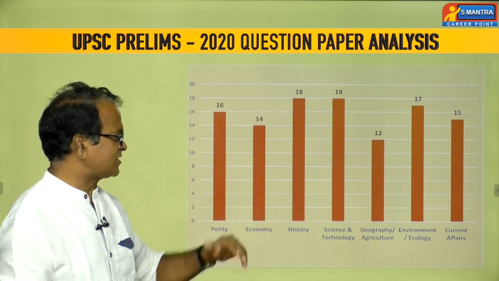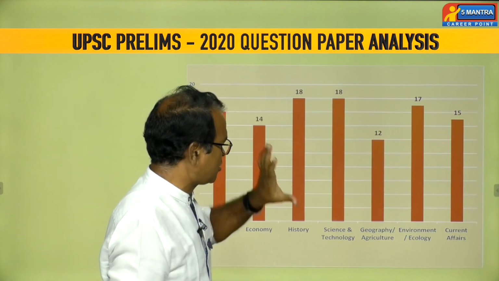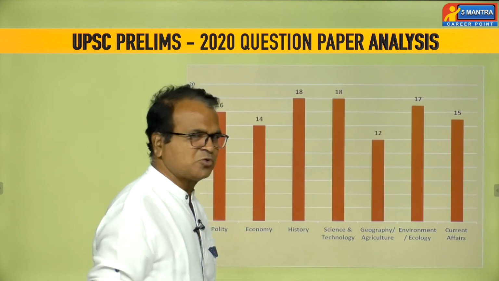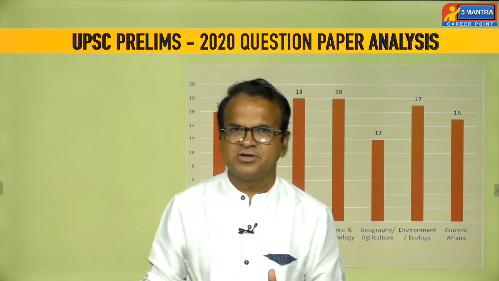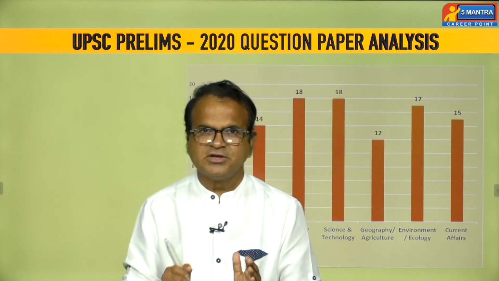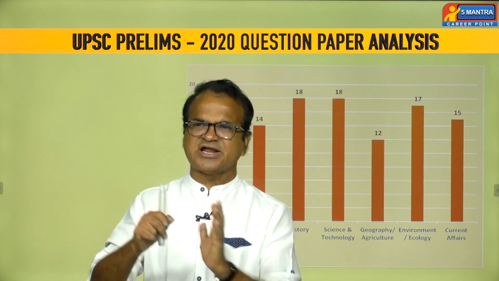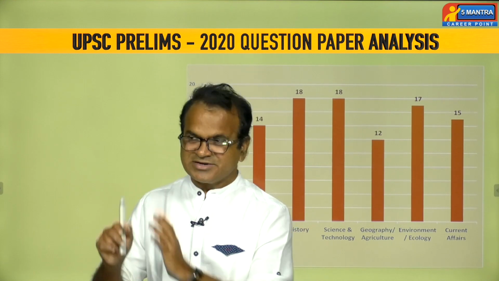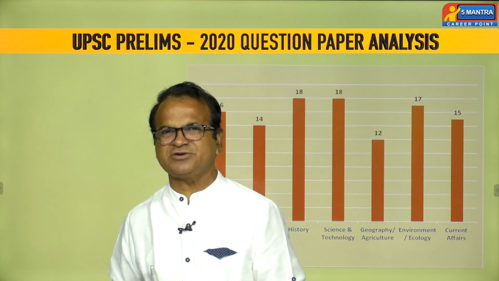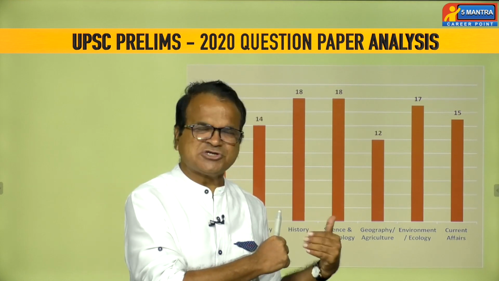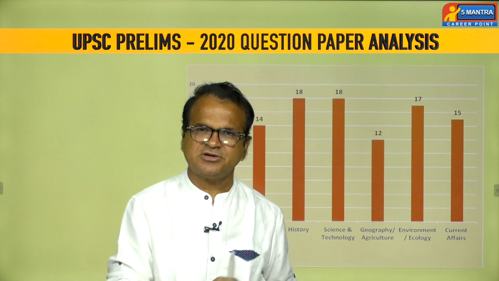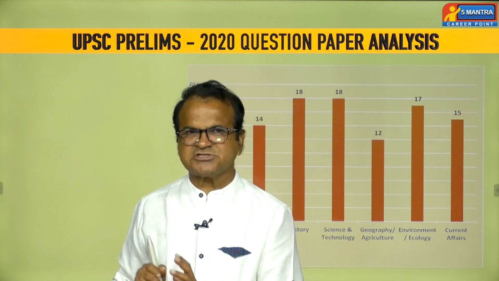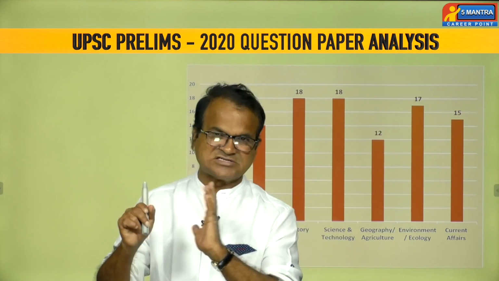If you come to science and technology, the science and technology questions and environment and ecology questions are interrelated this time. You have to understand this. Generally, in science and technology, this time they focused on discovery and research oriented questions. In previous question papers of the Union Public Service Commission, science and technology questions basically focused on physical science orientation.